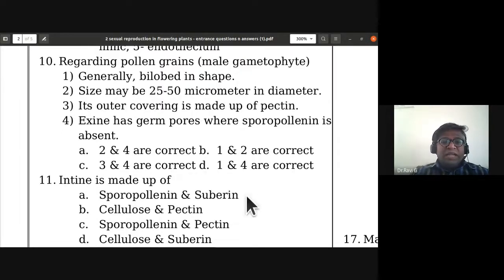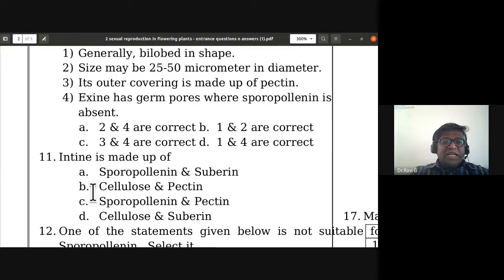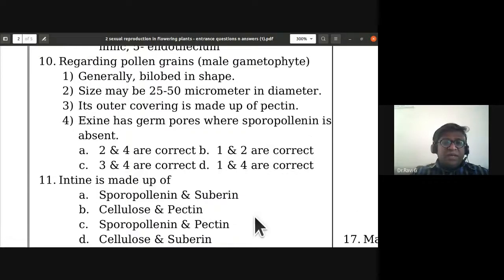The 11th one: intine is made up of. So intine is made up of cellulose and pectin. The innermost layer is made up of cellulose and pectin. The exine is made up of sporopollenin. So the B option for the 11th is correct.